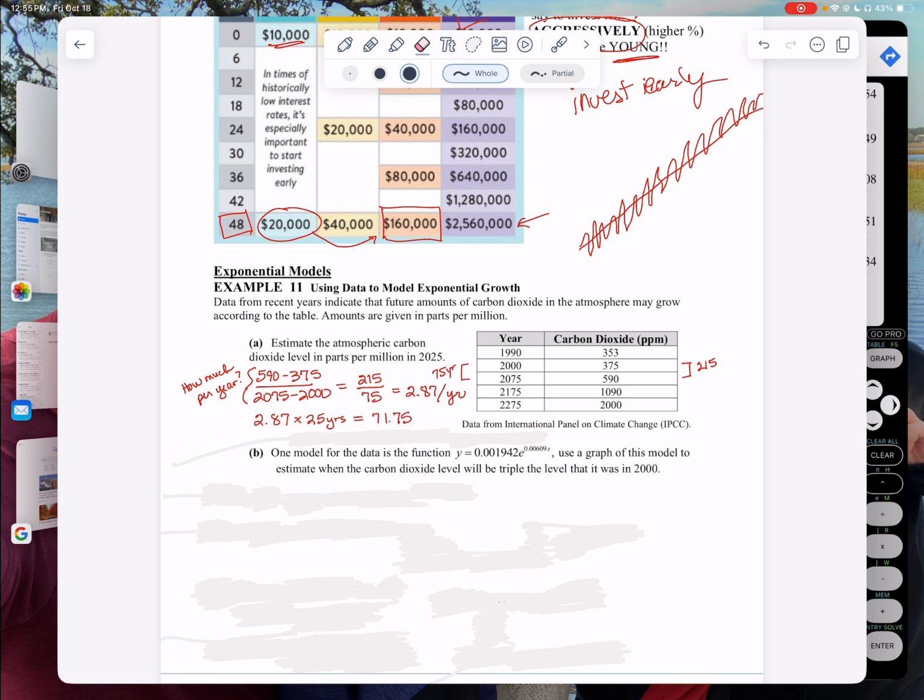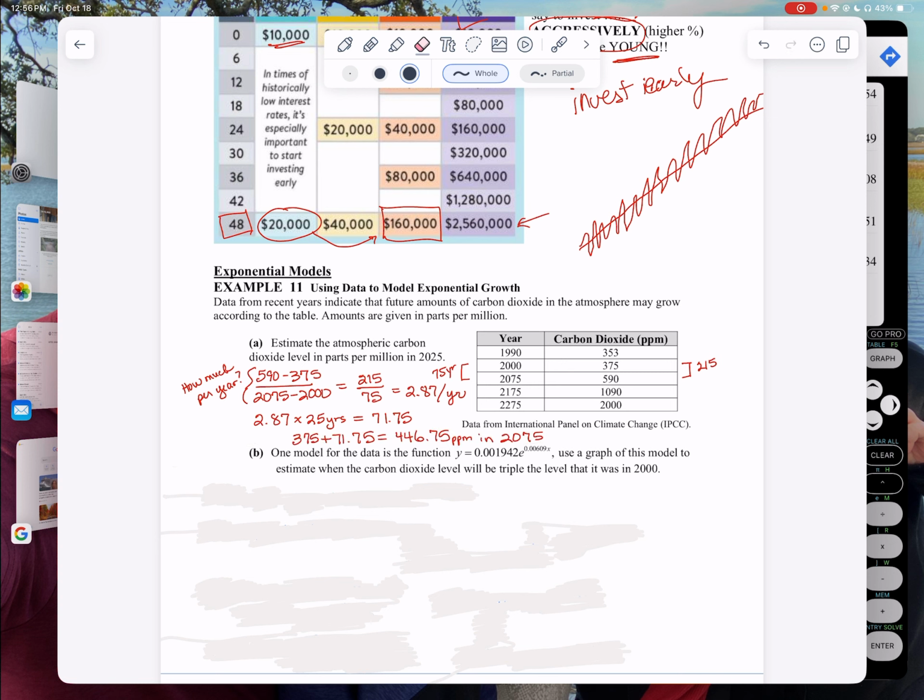Notice that 2025 is right in here. So if I take that, it's going to go up by 2.87 for 25 years, so I'll multiply it by 25. This is how much it should go up, right?